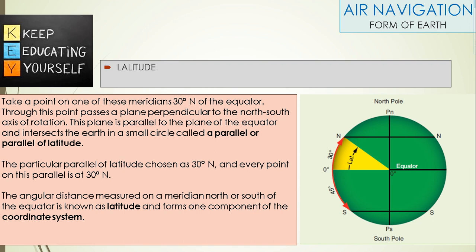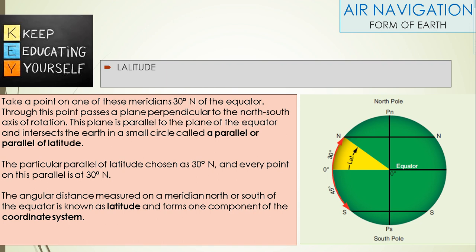Take a point on one of these meridians 30 degrees north of the equator. Through this point passes a plane perpendicular to the north-south axis of rotation. This plane is parallel to the plane of the equator and intersects the Earth in a small circle called a parallel, or parallel of latitude.